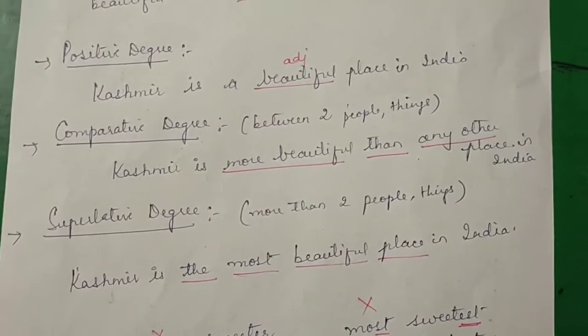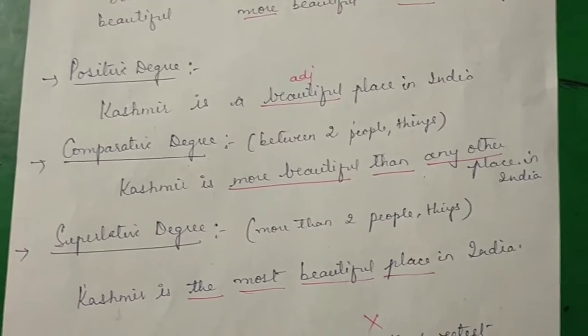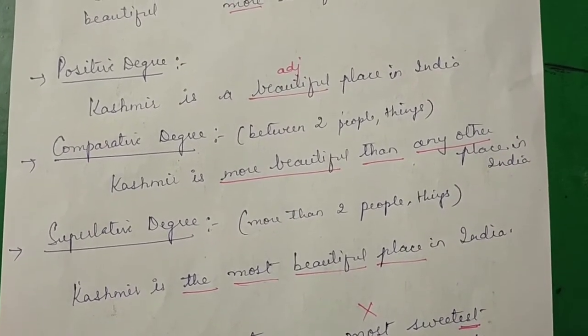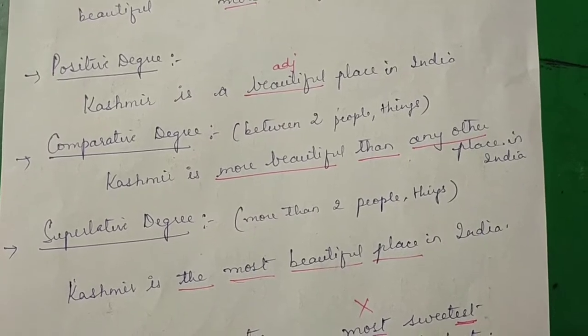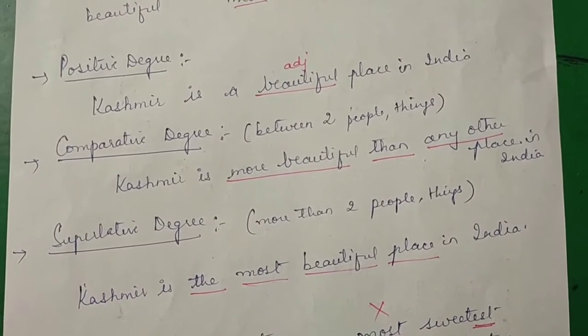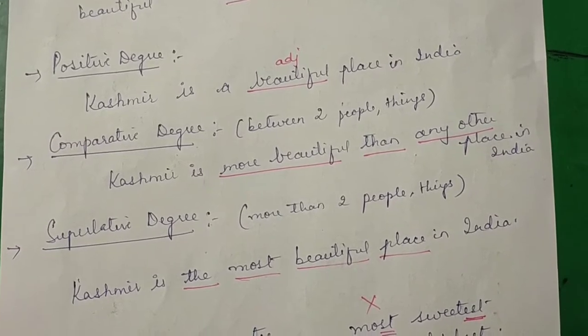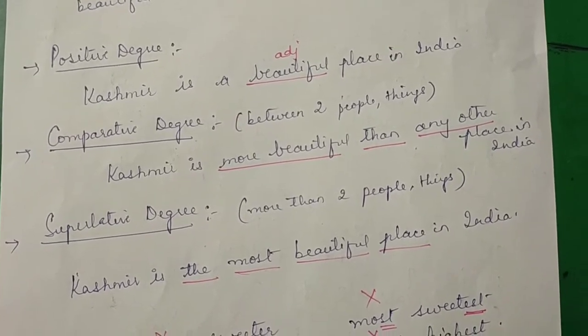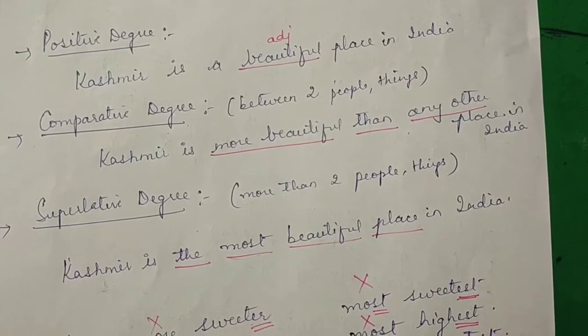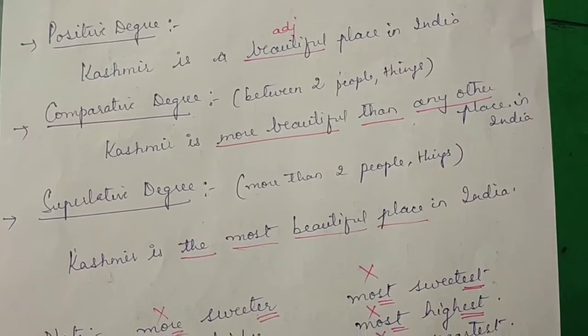Now let us look at the positive degree. Kashmir is a beautiful place in India. So it is a beautiful place. Beautiful is the adjective over here. And the comparative degree is between two people or two things, right? Comparative degree always exists between two.